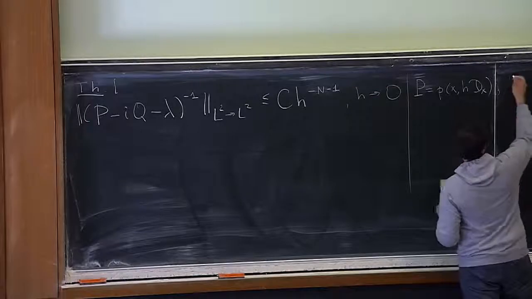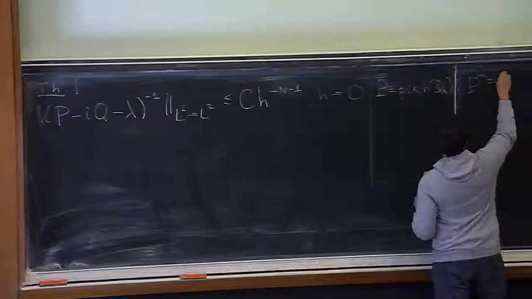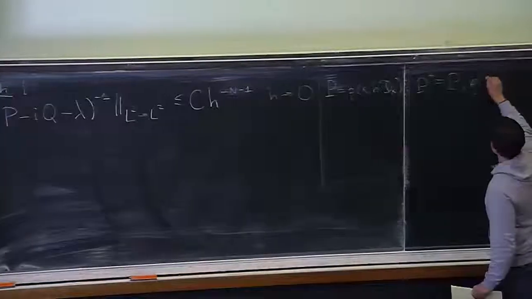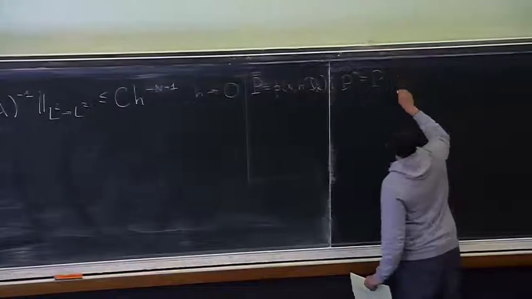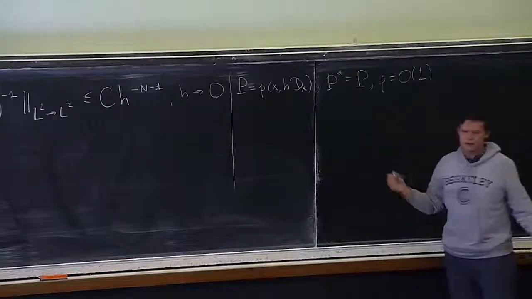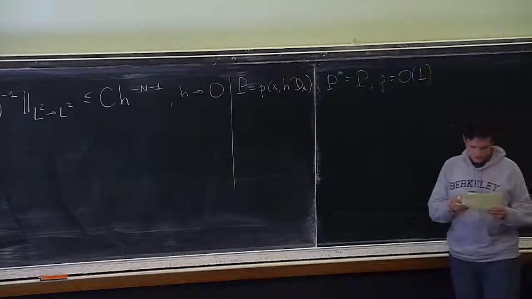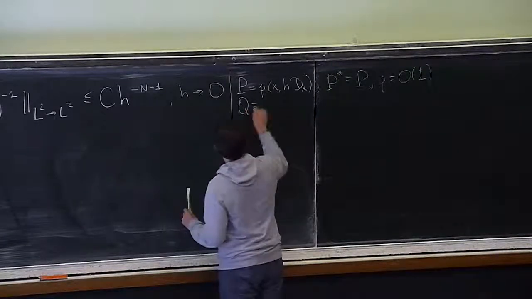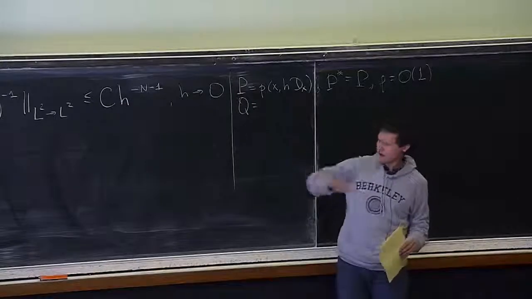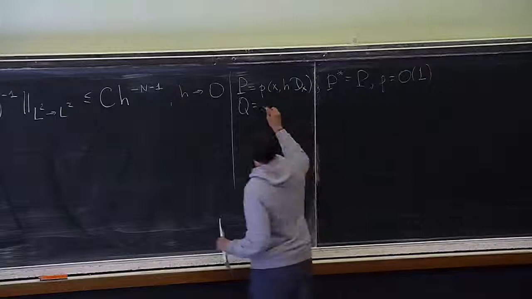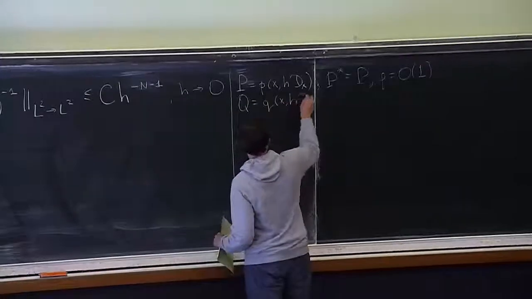My assumptions will be that this operator is self-adjoint. And just for simplicity, I will assume that it has principal symbol of order 0. Now, the operator Q, which has the imaginary component here, is something called the complex absorbing operator.